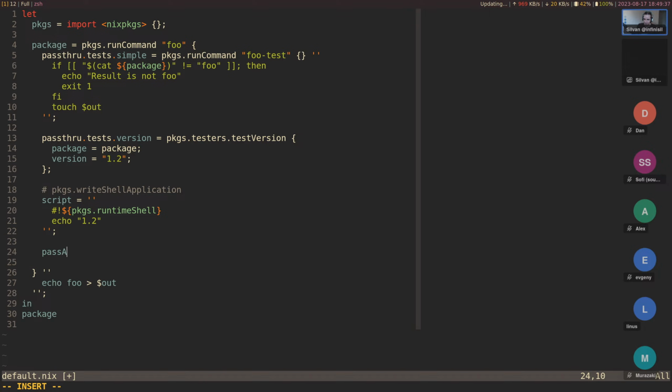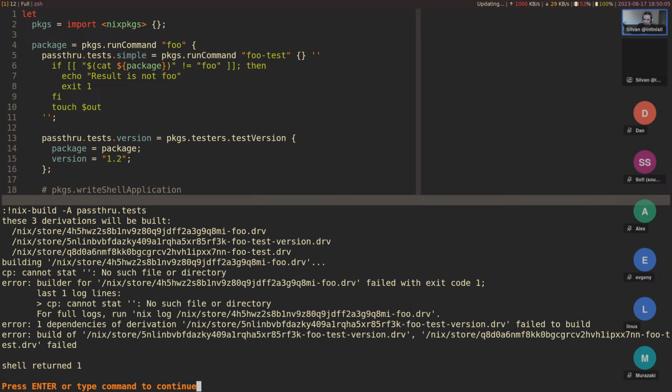I'm going to use passAsFiles. I'm going to say that script environment variable should be passed as a file instead. Now we can do cp of scriptPath. That's how passAsFiles works. It sets the path where the script is available under the path kind of suffix, and install it into out. And now let's run this again, see what happens.